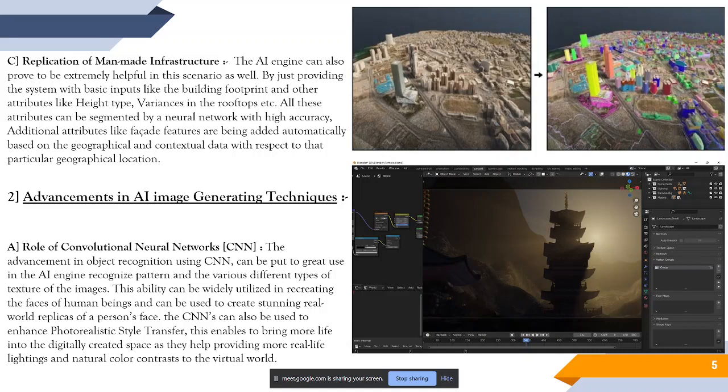Now, coming to the next stage, the advancements in AI generating techniques. Basically, we are focusing on two. The convolutional neural network is the first. What the convolutional neural network brings into the game is its unique ability and its already established power in detection of various recognition patterns. We are able to use CNN to improve a lot of photorealistic style in the picture.